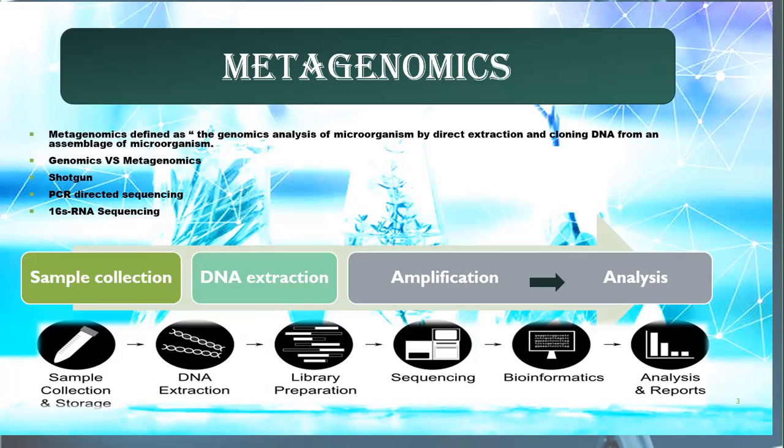Here is a chart which is showing the metagenomic process. First of all, we take a collection of samples and then we extract DNA. After extraction of DNA, we amplify it by using different tools of bioinformatics, like computers and other modern technologies. And then we analyze the data.